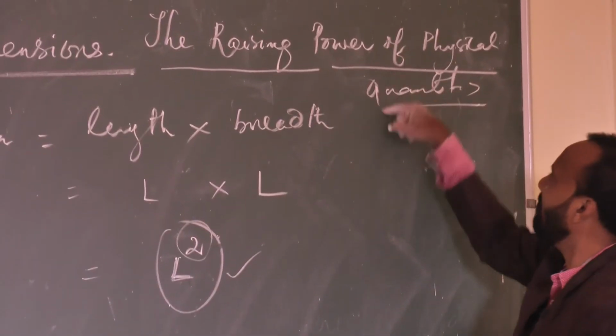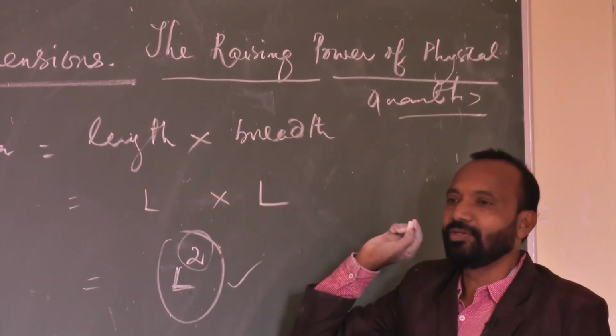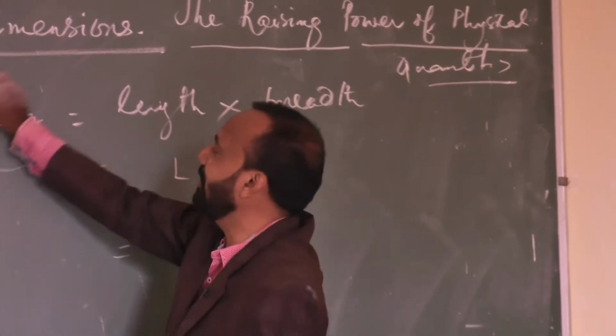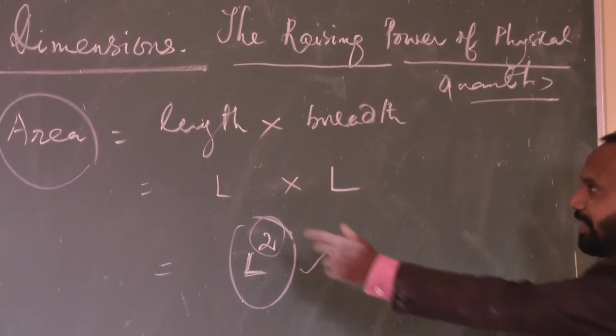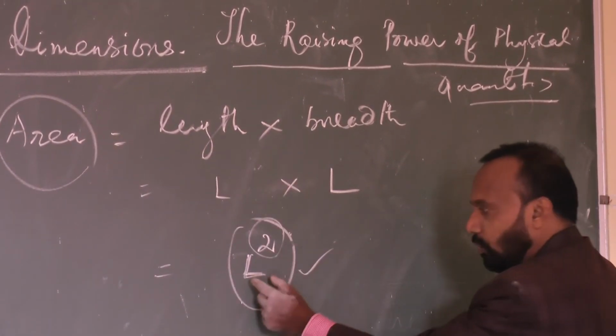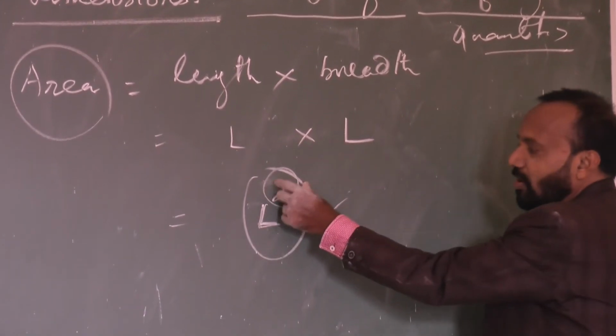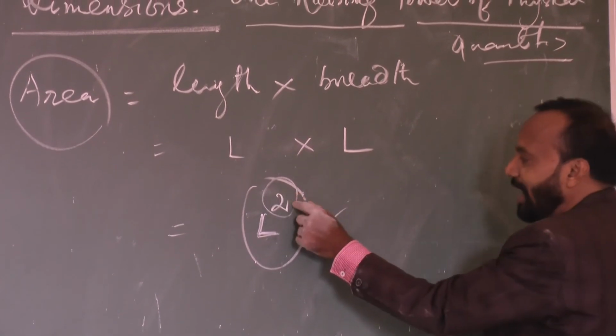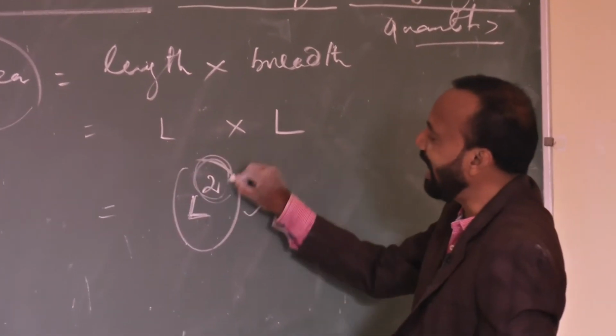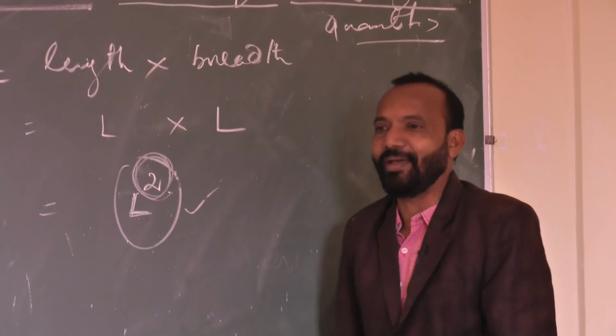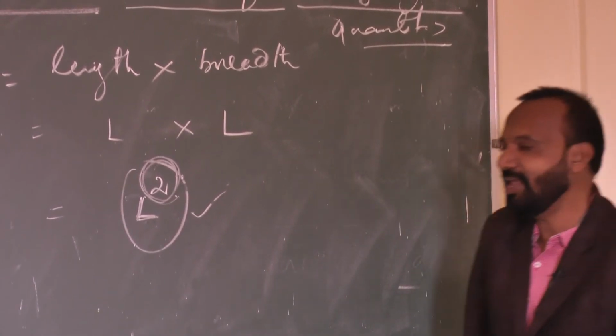Hence the definition: the raising power of the physical quantity is called dimension. So I want to calculate the dimension of the area. Area is L square, where L is the physical quantity and 2 is its power. So I can say 2 is the dimension of the area.